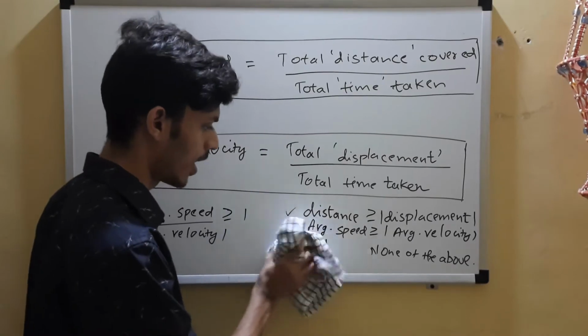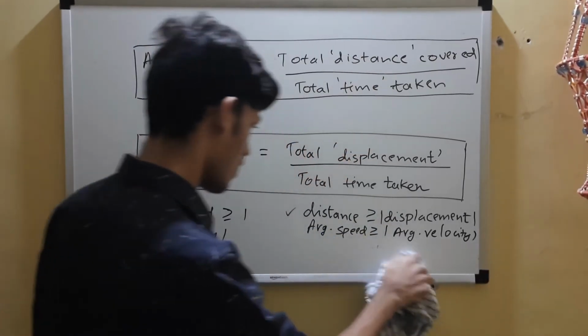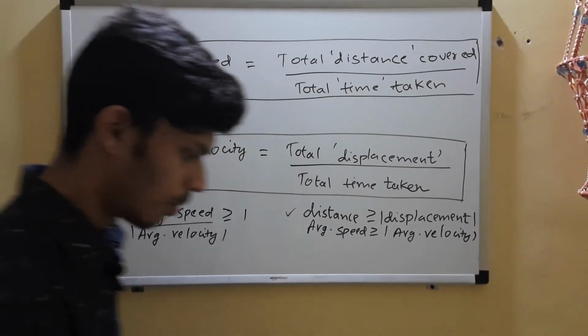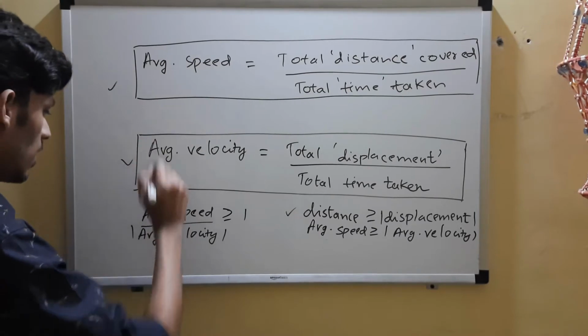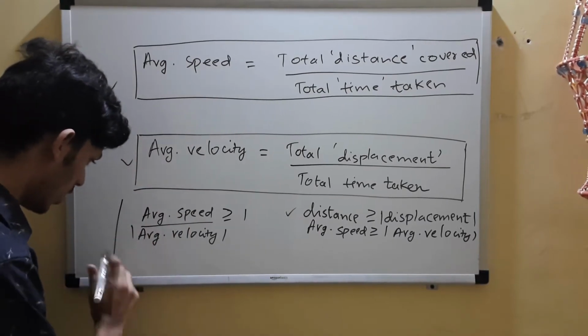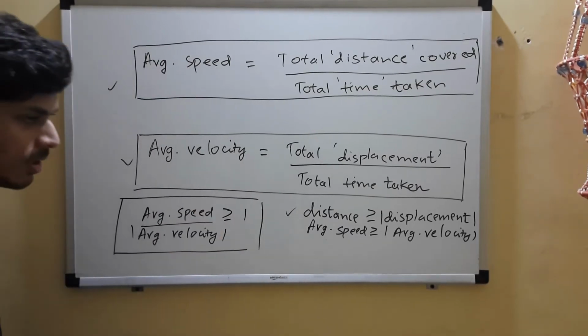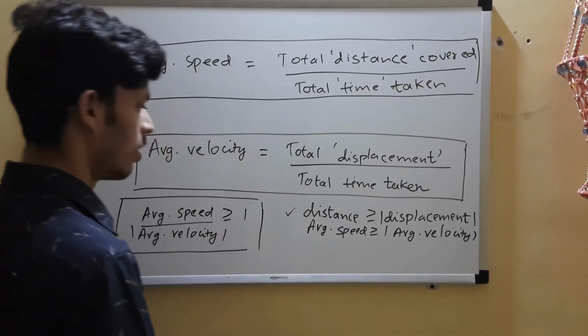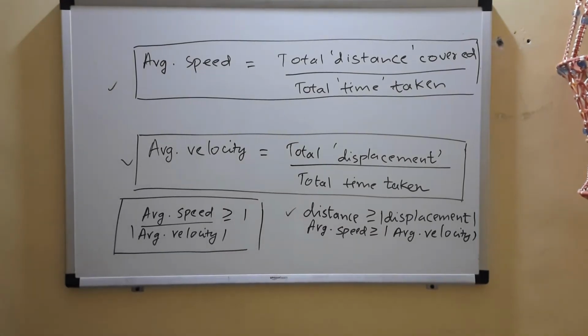So you cannot compare them directly, you have to compare the magnitude. So these were the important points. You can quickly note down the formulas. This was a JEE question, these were the options given, and this is a very good general relation.